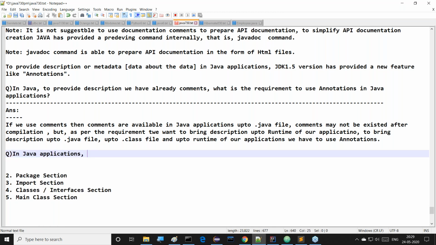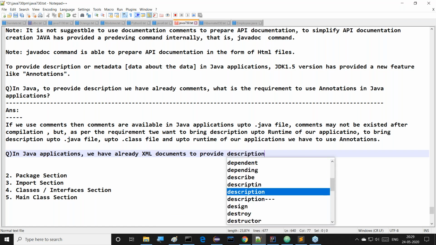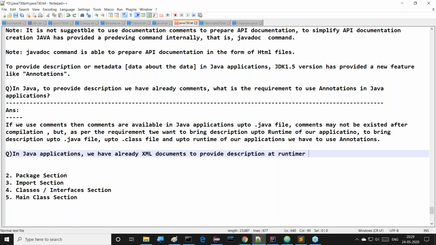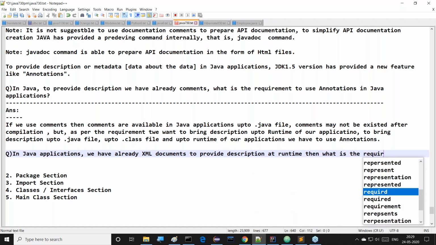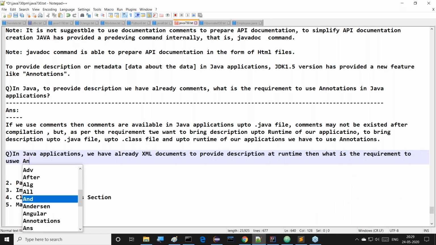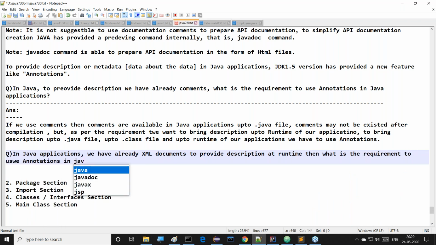In Java applications, we have already XML documents to provide description at runtime. Then what is the requirement to use annotations in Java?